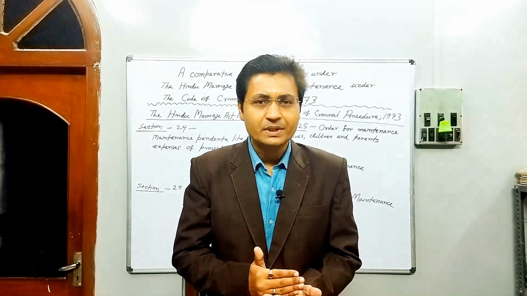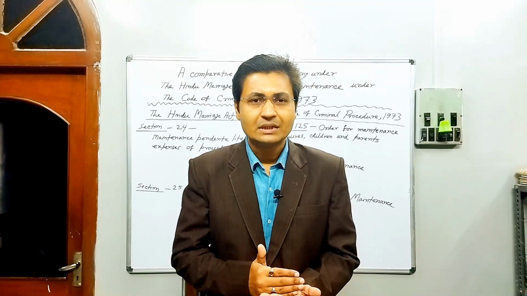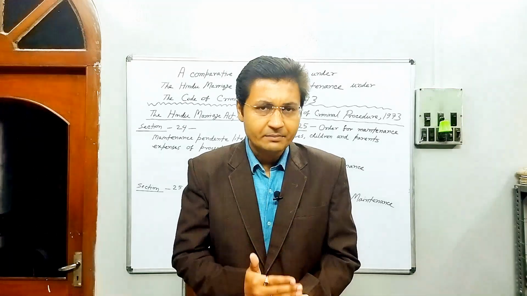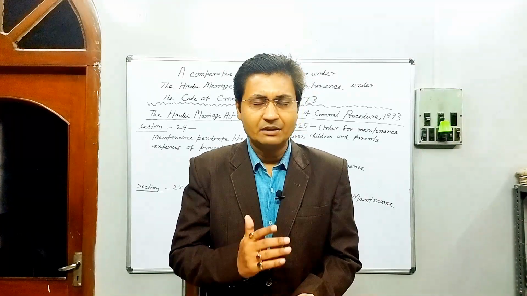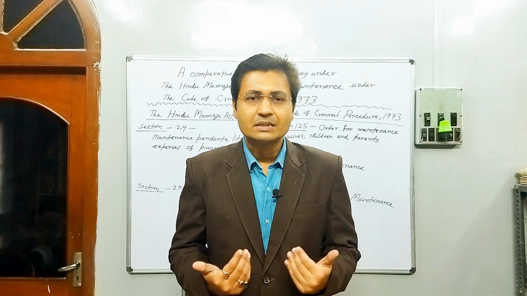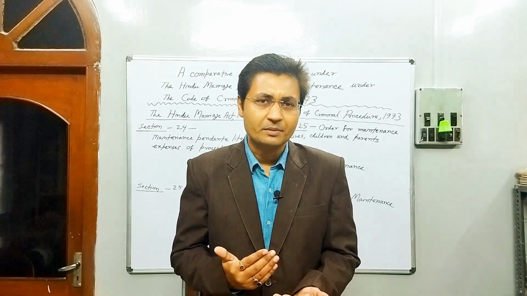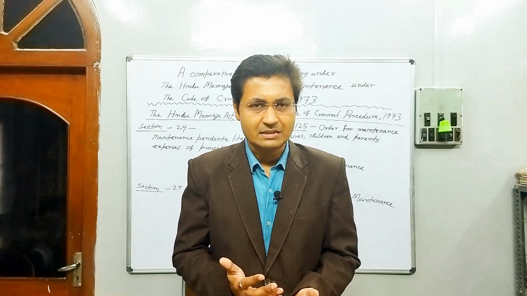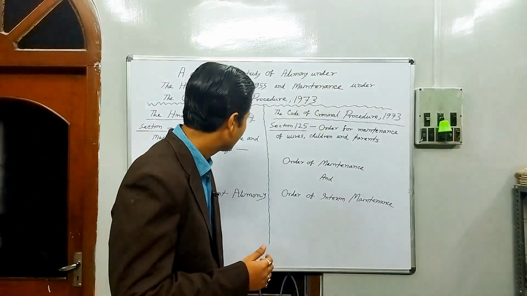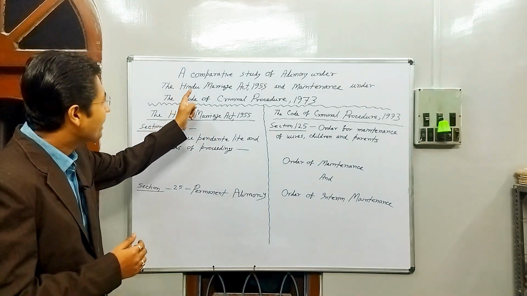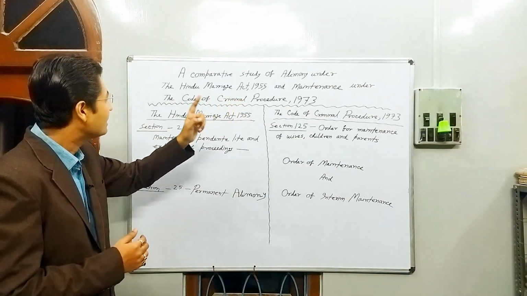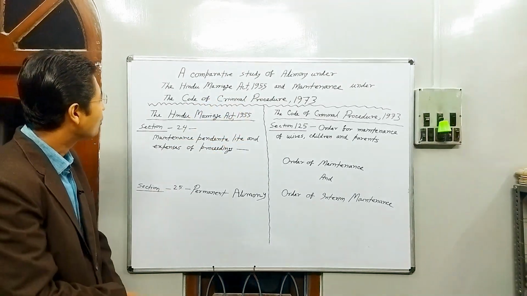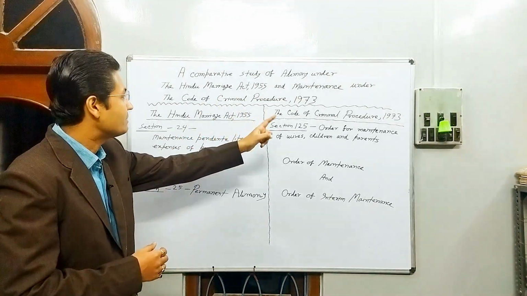Section 24 of the Hindu Marriage Act deals with maintenance pendente lite and Section 25 deals with permanent alimony. Similarly, Section 125 of the Code of Criminal Procedure deals with the provisions of maintenance. So, let us have a look at a comparative study of alimony under the Hindu Marriage Act 1955 and maintenance under the Code of Criminal Procedure 1973.